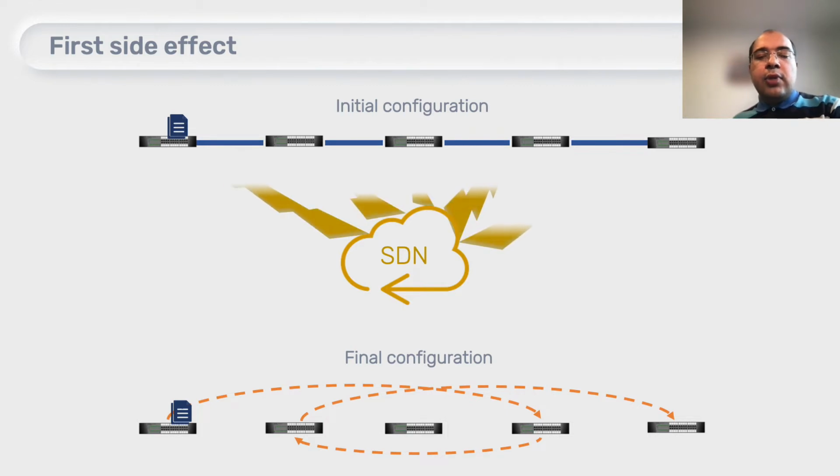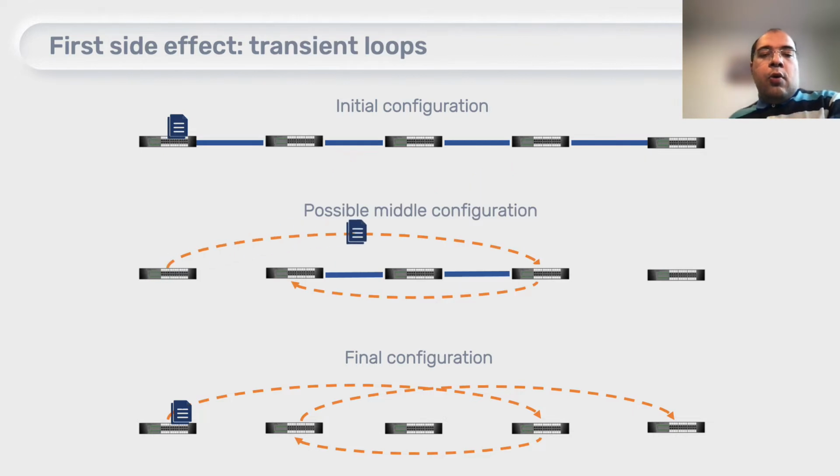And let us assume that the updates for the fourth and the first switches are done quicker relative to the other switches in the network. What this would result in is a loop. The packet would be stuck in this loop until the next update, and it might be dropped, or it wouldn't reach the destination as we wished.